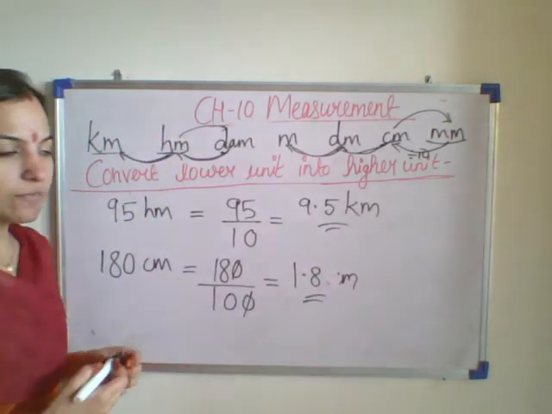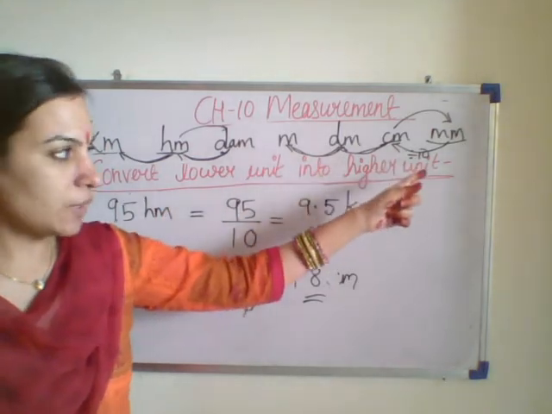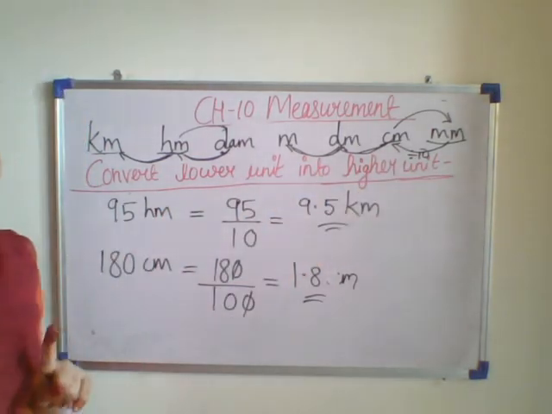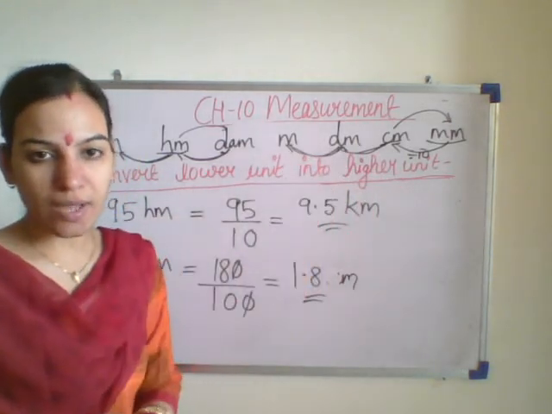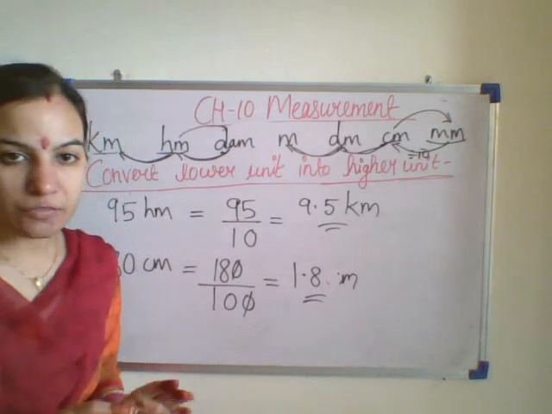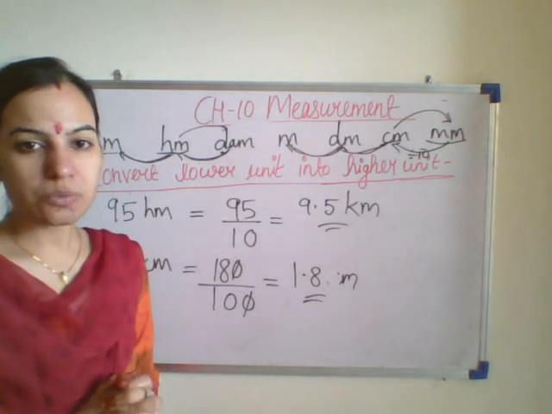So in this way we convert the lower unit into higher unit. Whenever we are converting the lower unit to the higher unit, we divide, and when we are converting the higher unit to the lower unit, then we multiply.